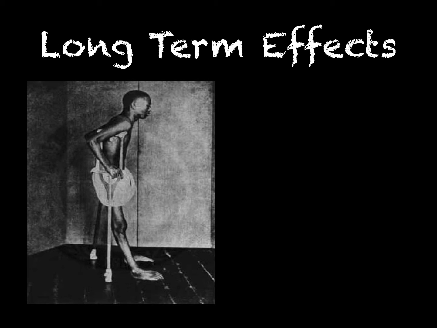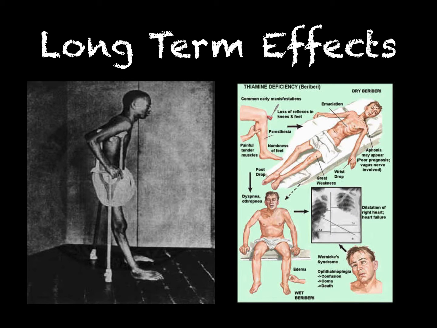A large majority, ranging from 80 to 90% of alcoholics with Wernicke's encephalopathy, go on to develop Korsakoff's psychosis, a chronic and debilitating syndrome characterized by persistent learning and memory impairment.